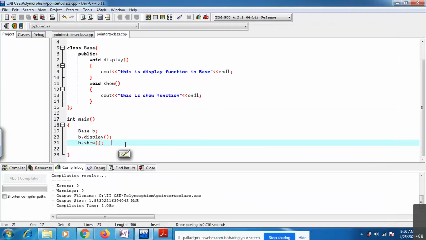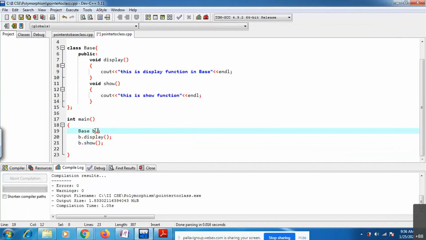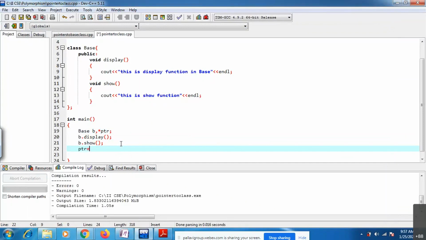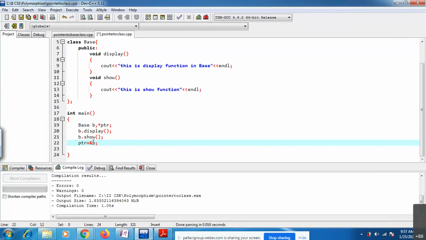Now that is not the concept here. By using a pointer, how can you access those two members? For that, I'm creating one pointer variable, ptr. Now ptr equals &b, the address of this object, which I'm storing inside ptr.